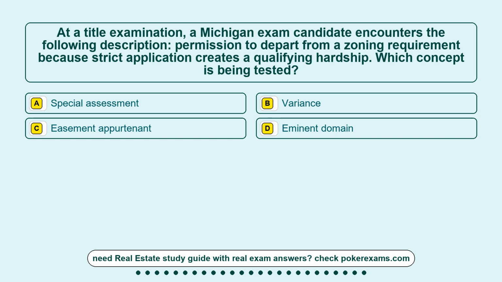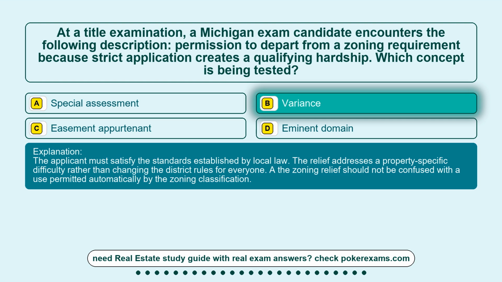Question 4. At a title examination, a Michigan exam candidate encounters the following description: permission to depart from a zoning requirement because strict application creates a qualifying hardship. Which concept is being tested? Option A, Special Assessment. Option B, Variance. Option C, Easement Appurtenant. Option D, Eminent Domain. The correct answer is option B, Variance.